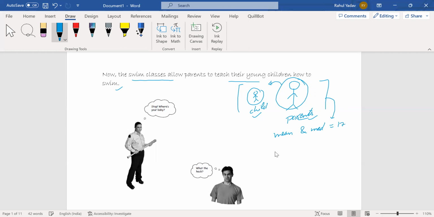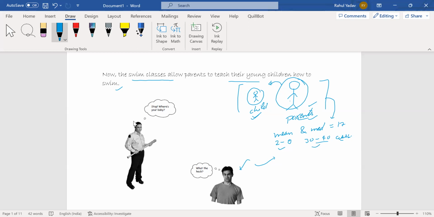Now there are only children or parents. The children might be from the age of, say, 2 to 9, and the parents are from the age of 30 to 40. Just assume. In this case, I have assigned the swimming classes to this guy, but he ended up in this group. Either there are only children or parents, and he doesn't fit well.